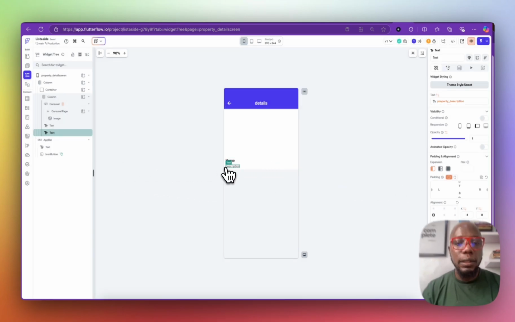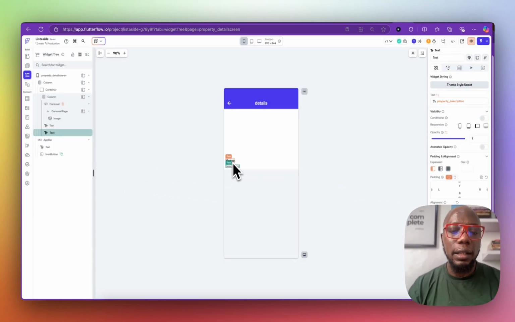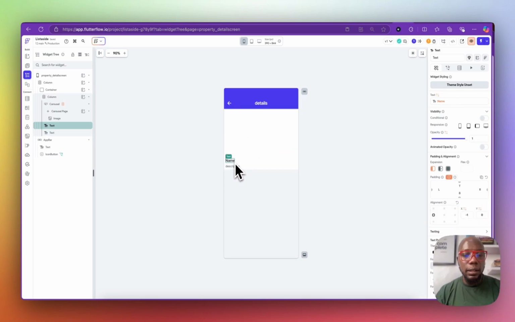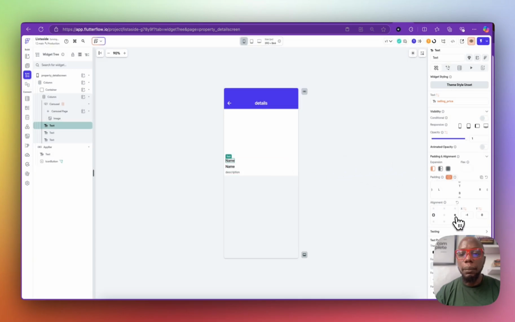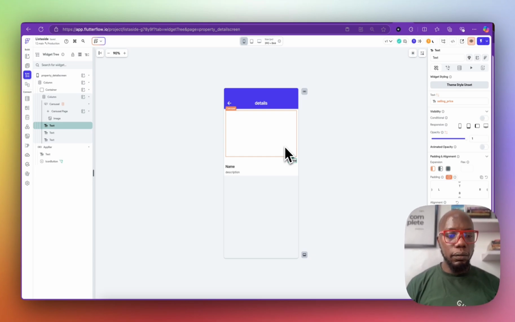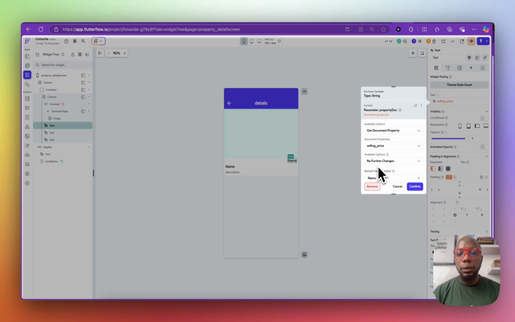Then after the property description, we will need to add an asking price. Yeah, we need to add an asking price, and let's duplicate this, put it in there, and this is going to be our asking price. It's going to be our selling price. So some real estate agencies, they put an asking price and they also put a selling price, and you get to cross the asking price. So that's something that you can do, right?